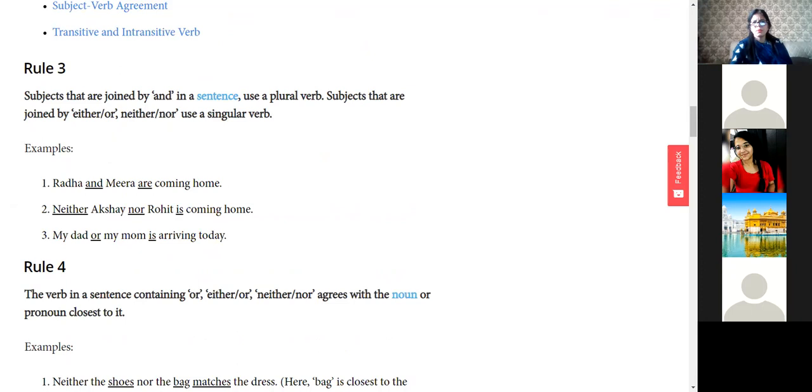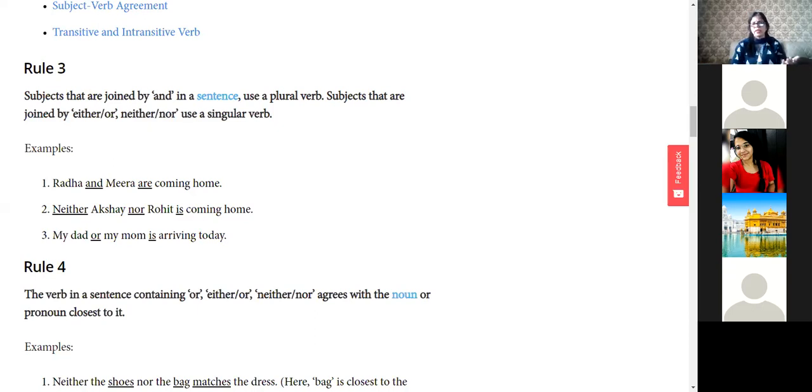That is a little bit common rule, that wherever there is and, we use a plural verb. For example, Ram and Sham are going to market. This is the commonest rule. But where happens to be the confusion? Subjects that are joined by either or, neither nor use a singular verb. There the confusion comes up. Neither Ram nor Sham is coming. So when there are neither nor, either or, we are to use a singular verb. That is a rule to be remembered.